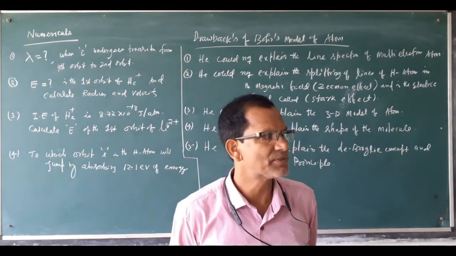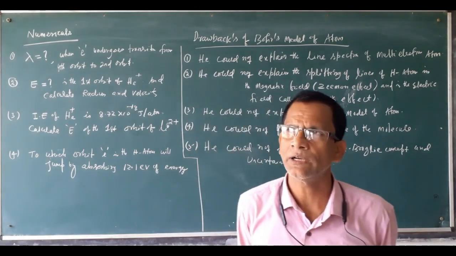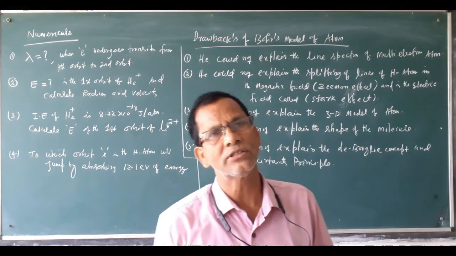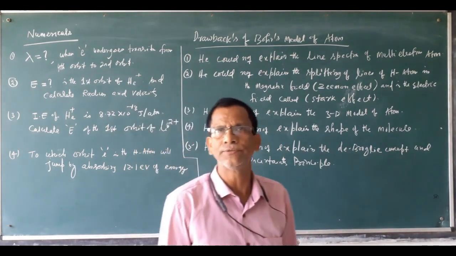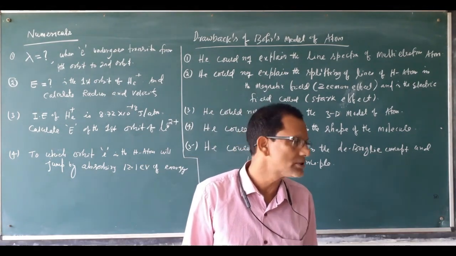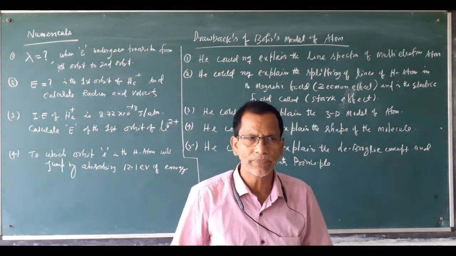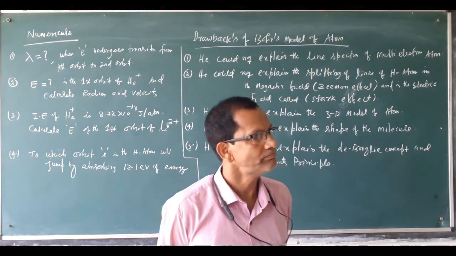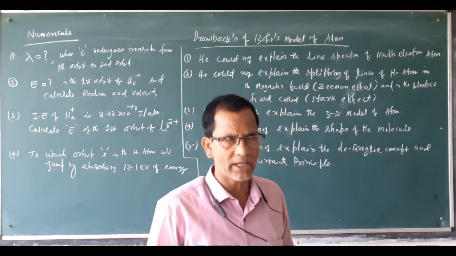Today we will discuss the drawbacks of Bohr's model, and some numerical problems on Bohr's model. What are the drawbacks, what are the limitations of Bohr's model?